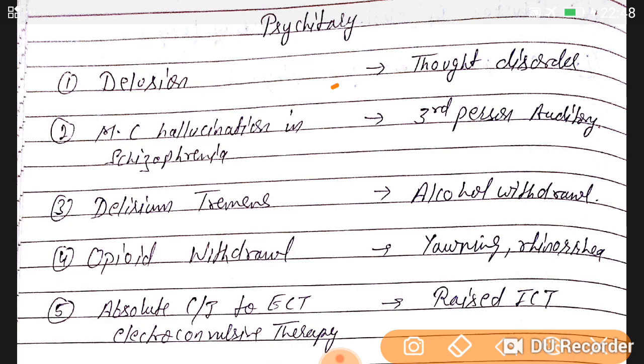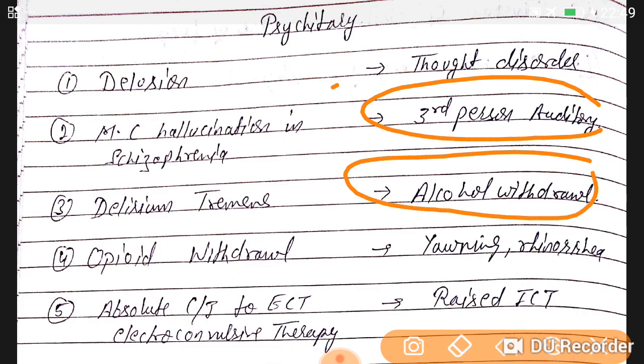This is delusion. The most common hallucination in schizophrenia is auditory, and in auditory it is the third person hallucination. Remember, delirium tremens is seen in alcohol withdrawal. After withdrawal of alcohol. I already made a video on delirium tremens, watch that. The drug of choice in delirium tremens is diazepam or benzodiazepines.